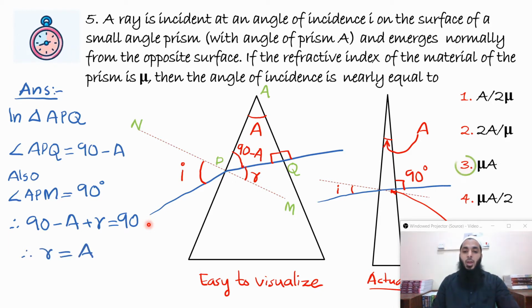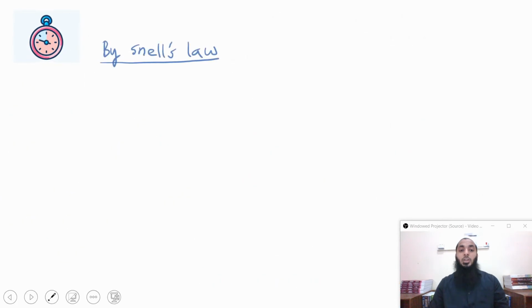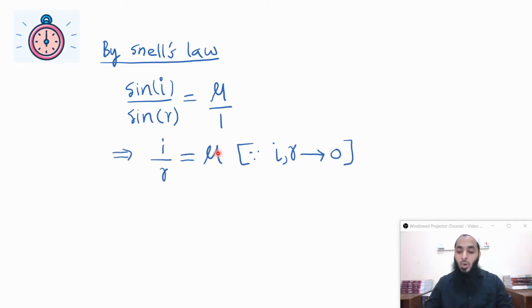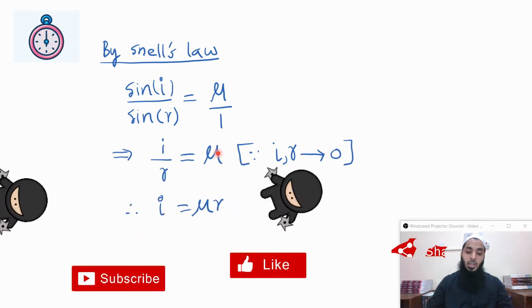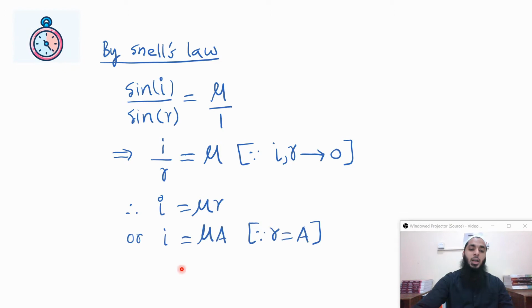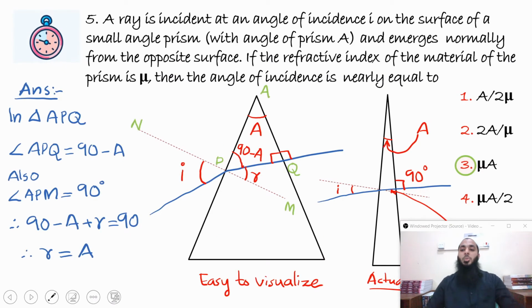So that's the first thing that you have got here. But we have to find angle of incidence, not angle of refraction. For that, we'll use Snell's law. According to Snell's law, sin I by sin R is equal to mu by 1, the refractive index of the second medium to the refractive index of the first medium. But since the angles are very small, sin I by sin R can be approximated as I by R. So I by R is equal to mu, or I is equal to mu R. But we have already seen that R is equal to A. So clearly I is equal to mu A. So the answer is option number 3.